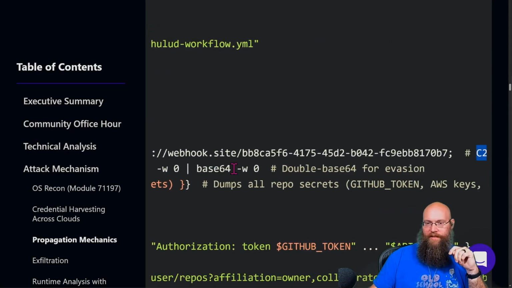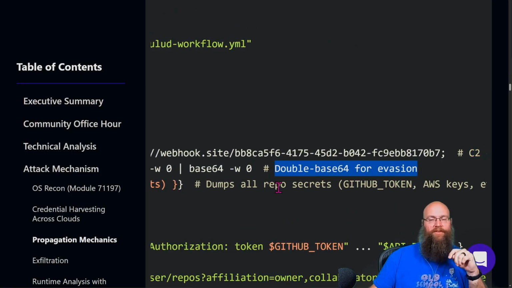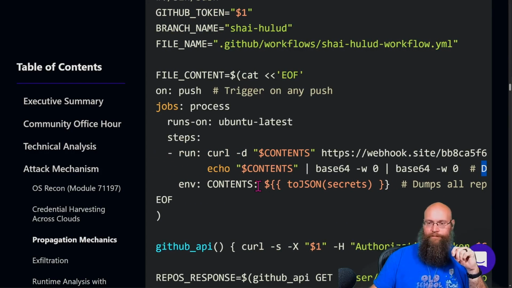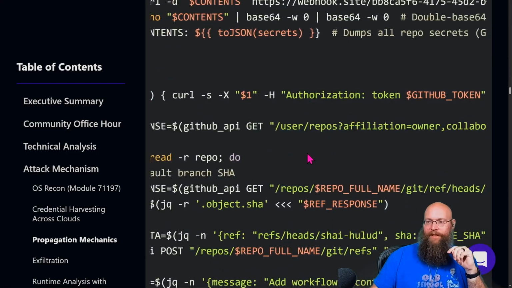They echo the contents for base 64. I like how they put the note in here, basically for evasion. Double base 64. So secure. And then for the env, their contents is they just run the JSON from the secrets.